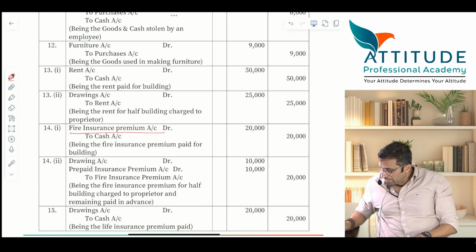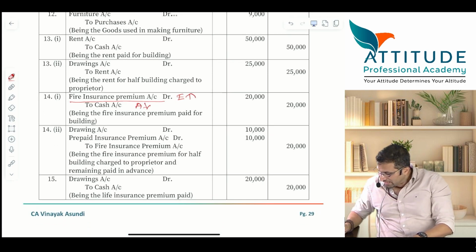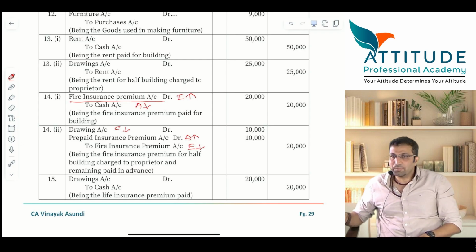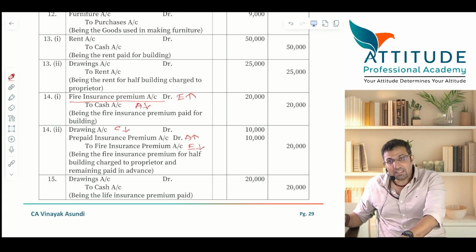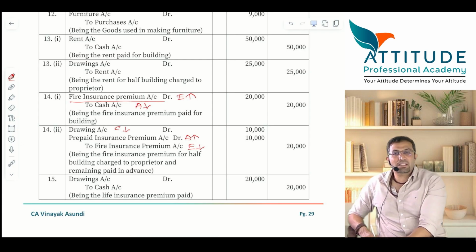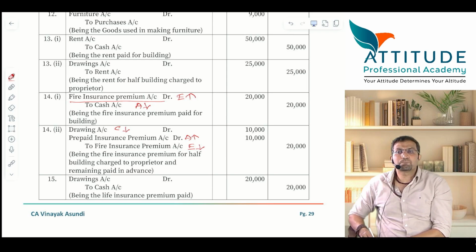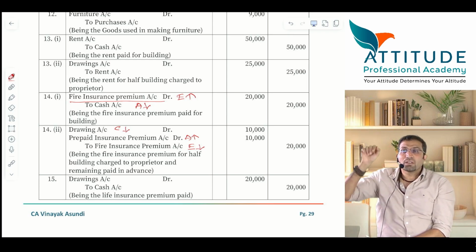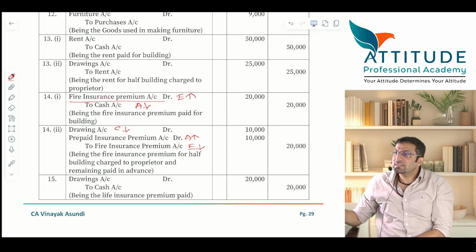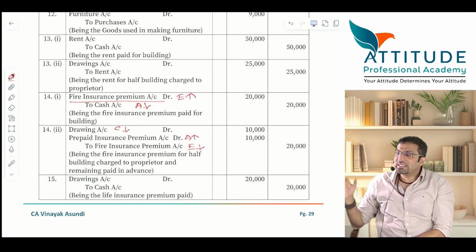Fire insurance premium debit, expense increases, cash asset reduces, then again tell me, capital reduces, asset increases, expense reduces. The way I have done means they have first debited to expense account and then they have treated it as prepaid expense. Is that clear? Did you understand this? Anybody has any difficulties?